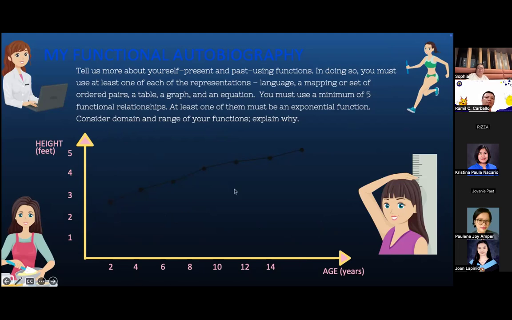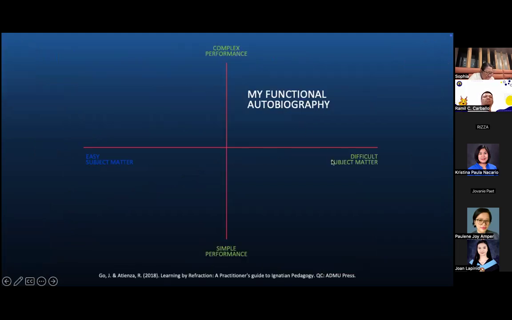So sa biography niya, kinikwento po niya, ito ang linear function niya, more or less linear function of how she grew taller at each age. So that's very authentic. It is complex because siya ang pipili, siya ang mag-iisip, ano pa ba yung functions sa buhay ko, etc. So that's difficult subject matter, but also complex performance.